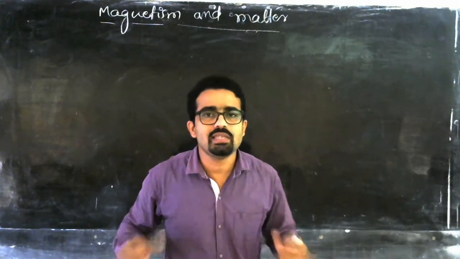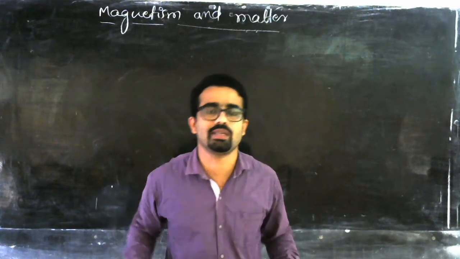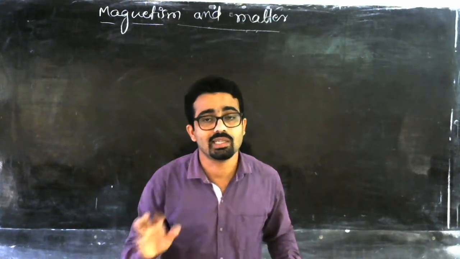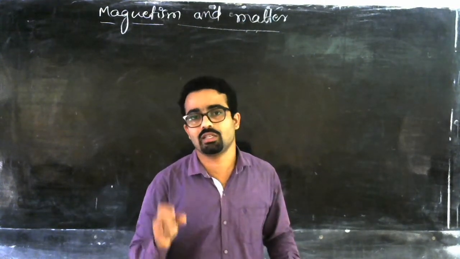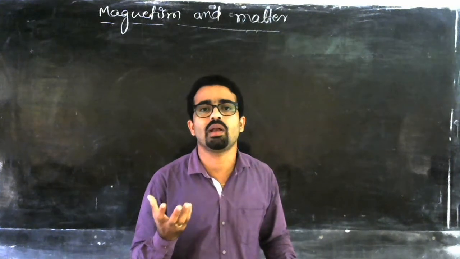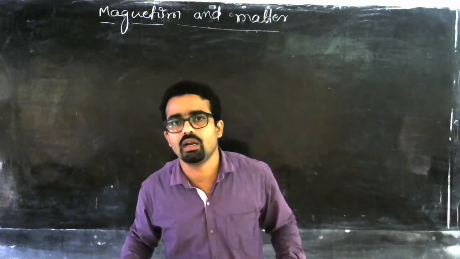And for example, if I am asked what is the best example for a magnet, it is nothing but our Earth. Earth itself acts like a magnet. The Earth has one bar magnet, which aligns in one particular direction.